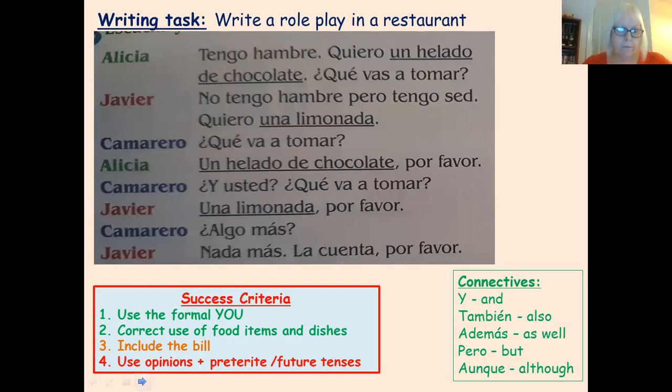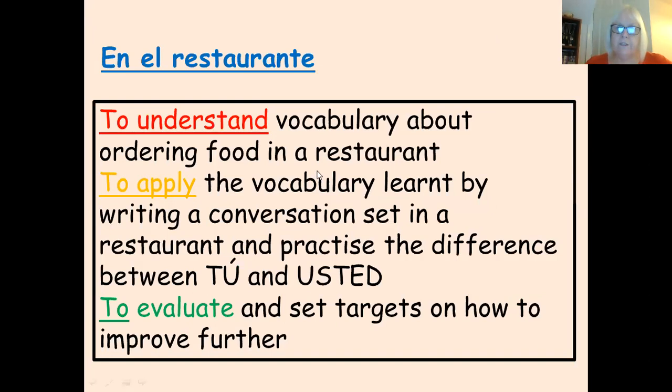And if my PowerPoint would move forward, here it is. This is just a recap of the objectives. We've looked at vocab about ordering food in a restaurant. We've done the vocab. We've written a conversation. We've done the grammar. And at the end of it, having looked at what you've corrected and where you've had to use red pen, can you please set yourself some targets on how you can improve further?